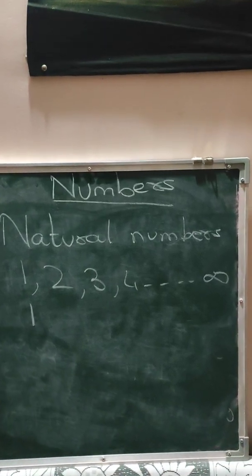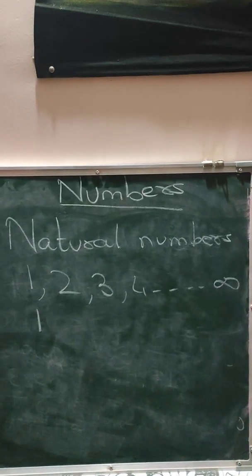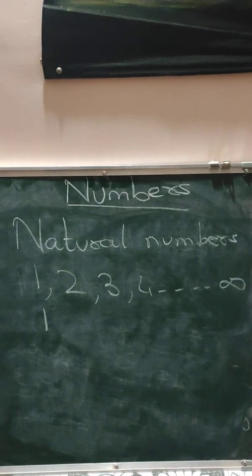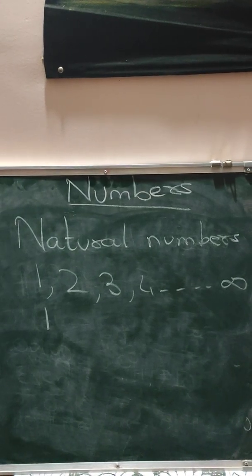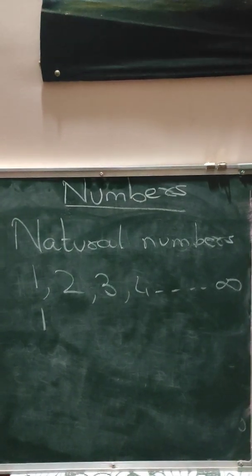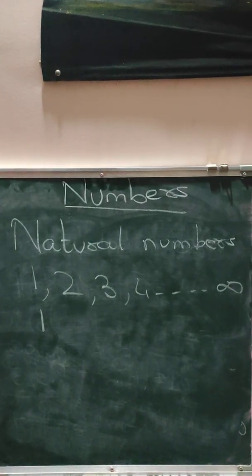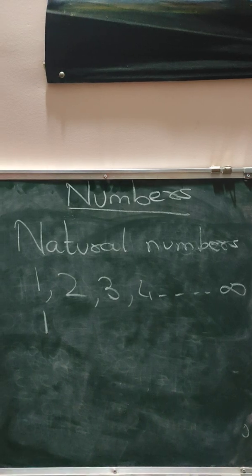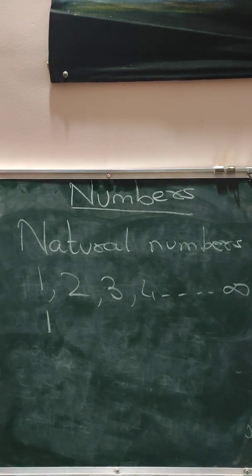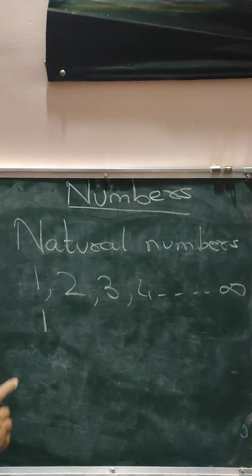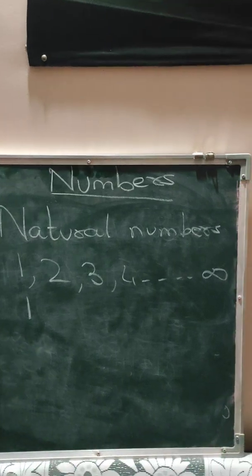You never say, I have 0 chocolates in my pocket. You will say, I don't have any chocolate in my pocket. I don't have any pencil today in my bag. So 0 you never use for counting things. So 1 is the smallest natural number.